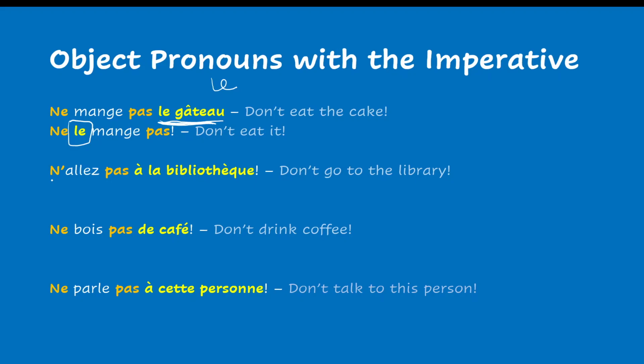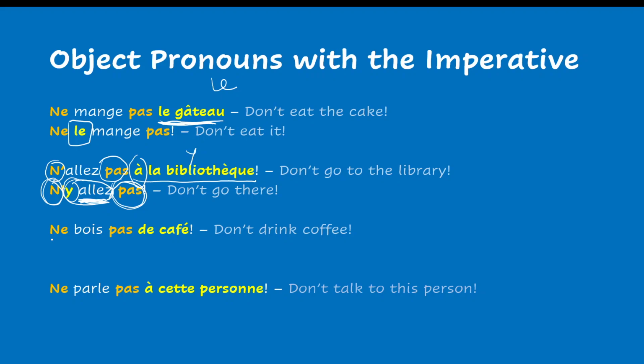So, second sentence, n'allez pas à la bibliothèque. So here we look for the pronoun for à la bibliothèque. À plus a place, it's going to be y. Don't go to the library. Let's say we want to say don't go there. N'y allez pas. D'accord? So it seems a bit difficult, but it's not. We just follow the logic here. We keep the negation around the verb, and the pronoun goes just in front of the verb, like we've learned before. So the pronoun and the verb form a block, and the negation surrounds that block.